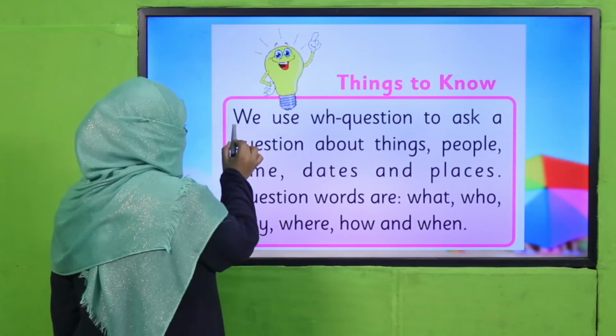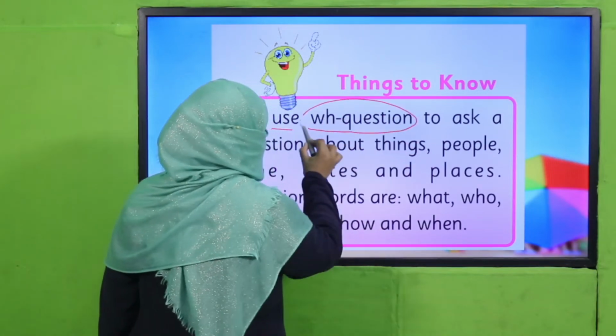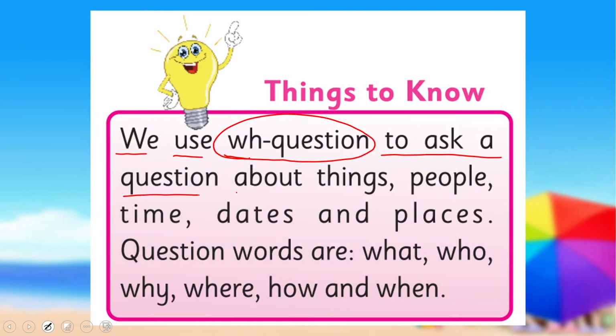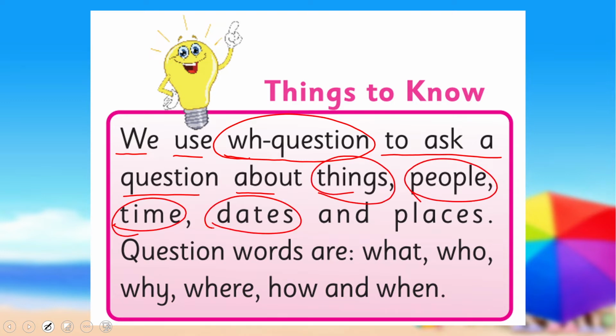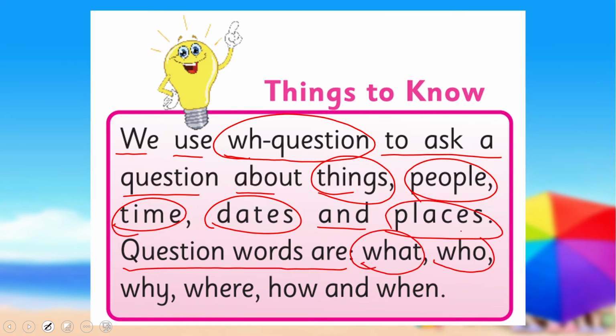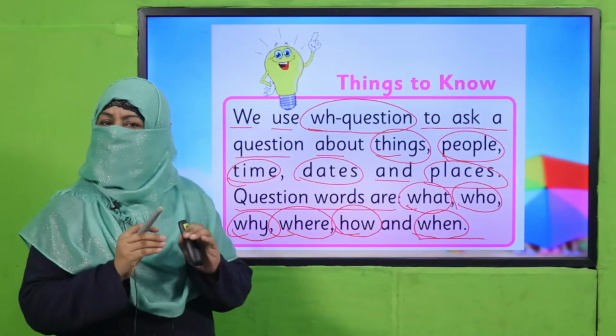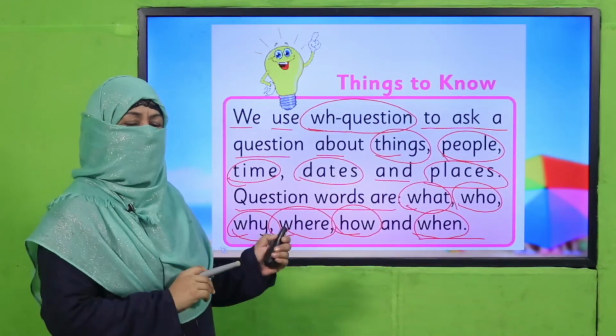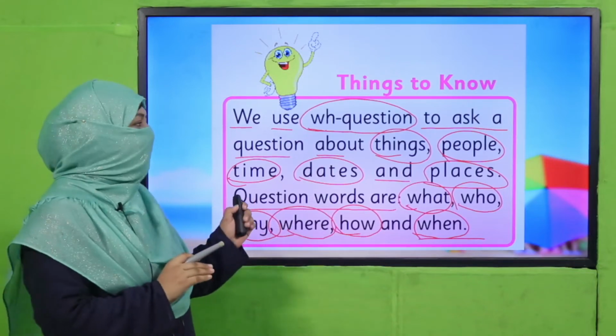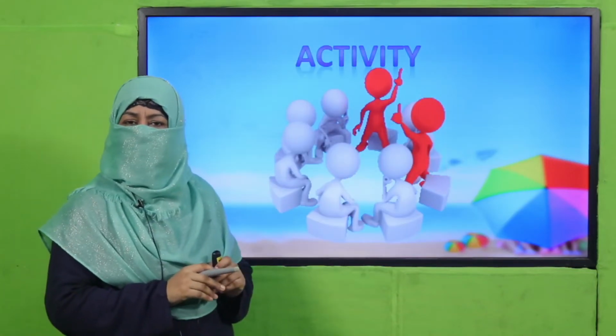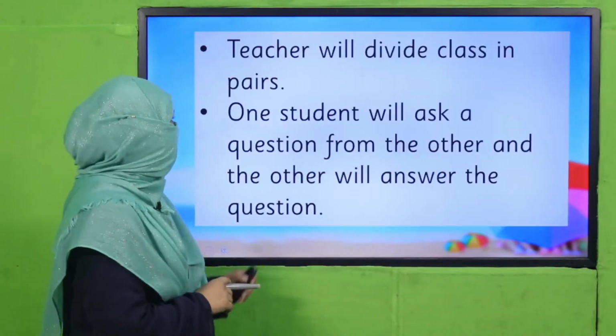So what we learned so far, we use WH questions to ask a question about things, people, time, date, and places. And question words are what, who, why, where, how, when. So beta, there are more question words, but we'll stick to these question words because this is the demand of our SLO. Okay, so are you clear with the concept? All right. Now let's practice it through an activity.